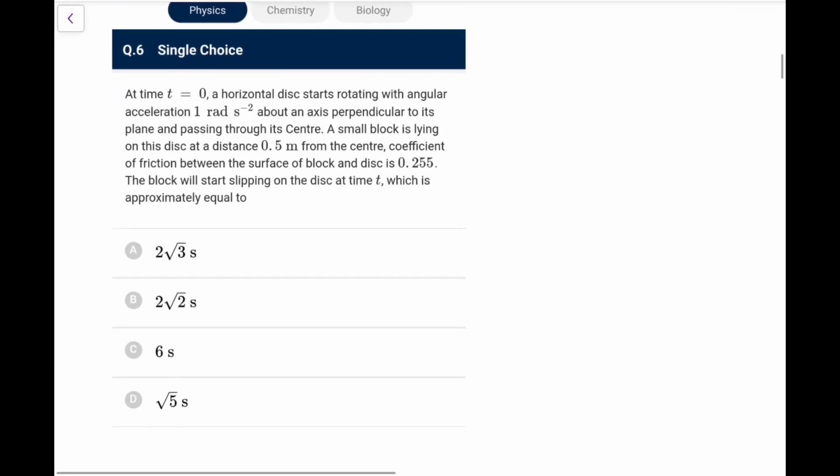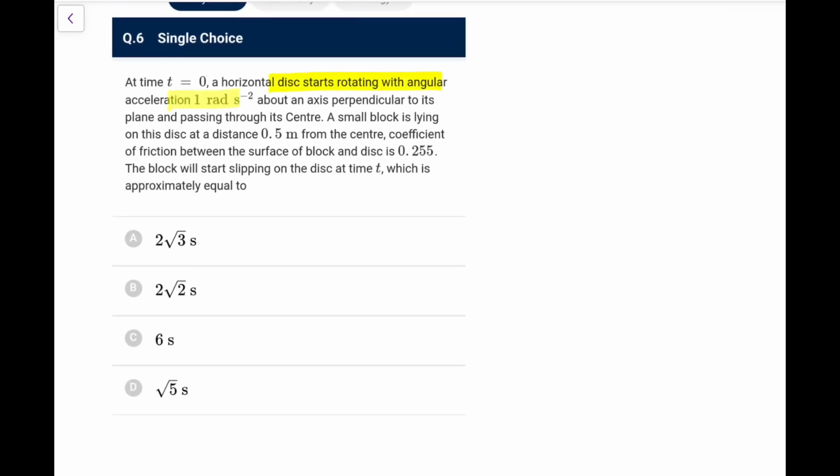Next, at t equal to 0, a horizontal disk starts rotating with an acceleration of 1 radian per second square about an axis normal to the plane passing through its center. A small block is lying on the disk at a distance 0.5 from the center. Coefficient of friction being 0.255, the block will start slipping at time t, which is approximately equal to? This is a nice question. Because it is a horizontal disk rotating about this axis, and there is the block, it has AC and AT both, because it is angular acceleration. Both are horizontal, so the net acceleration will be provided only by friction. Static friction won't be acting along the center or along the tangent, it would be somewhere in between.